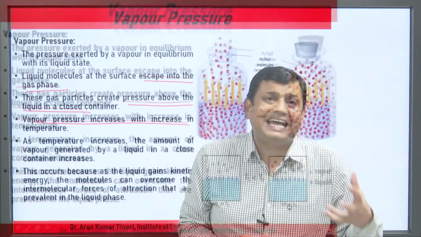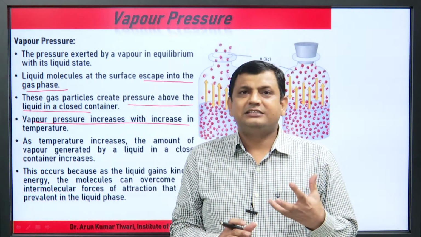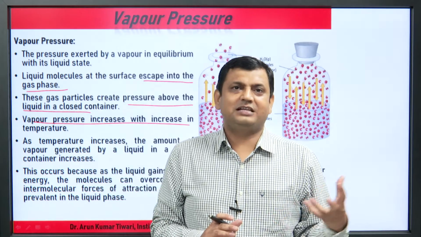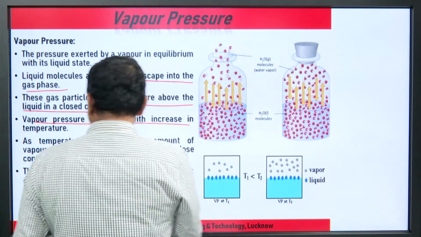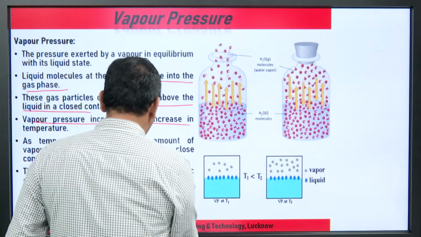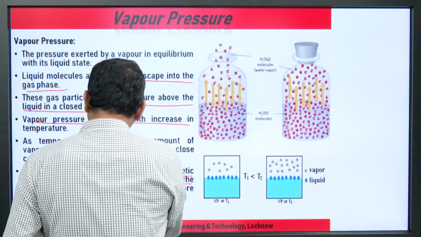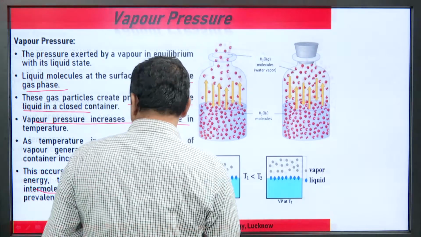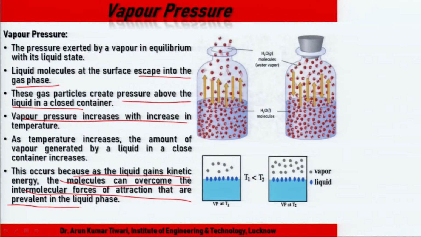Because the liquid gains kinetic energy, and the molecules can overcome the intermolecular forces of attraction that were prevalent in the liquid phase. That is the pressure exerted by the vapor in equilibrium with the liquid.